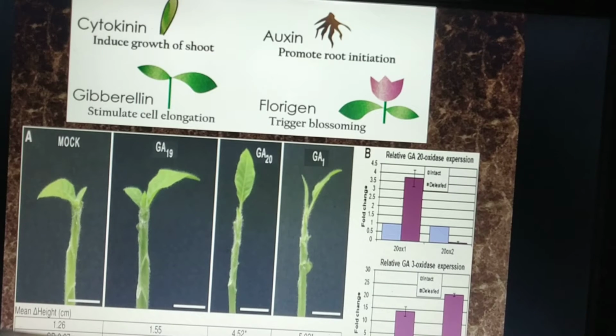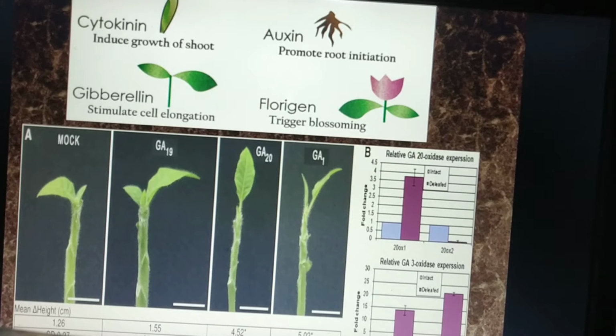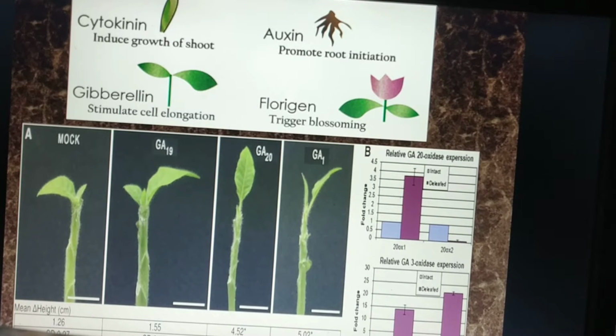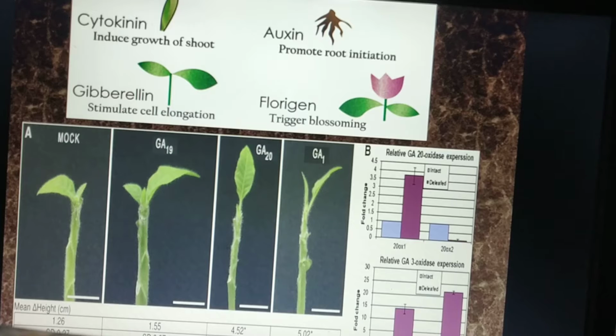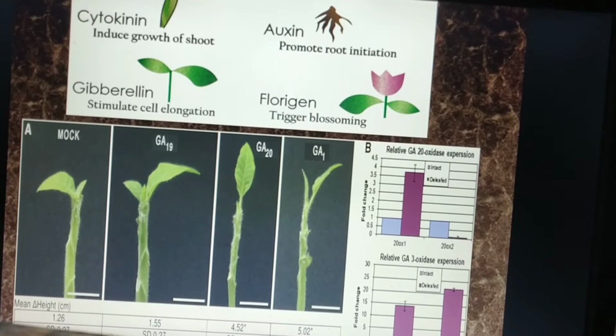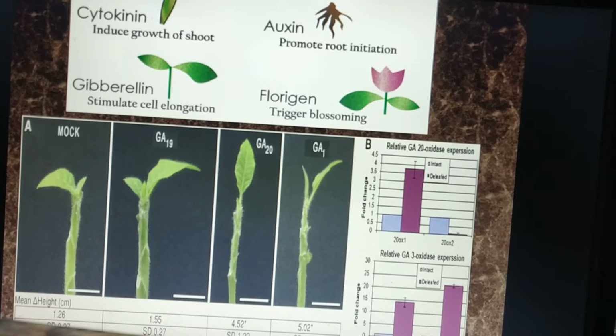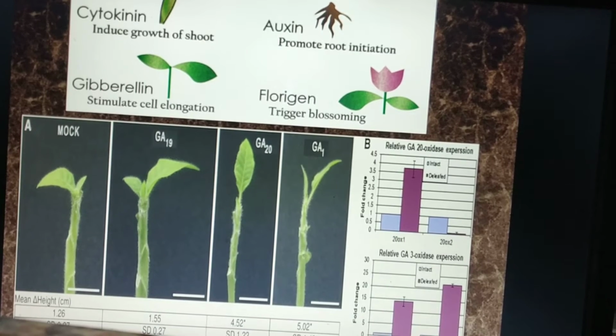So there is a mock plant, that means a normal plant or a plant under study, and then there are certain groups of plants to which various forms of GA or gibberellic acid are being added, and various forms of growth can be seen, which usually proves that it stimulates cell elongation.